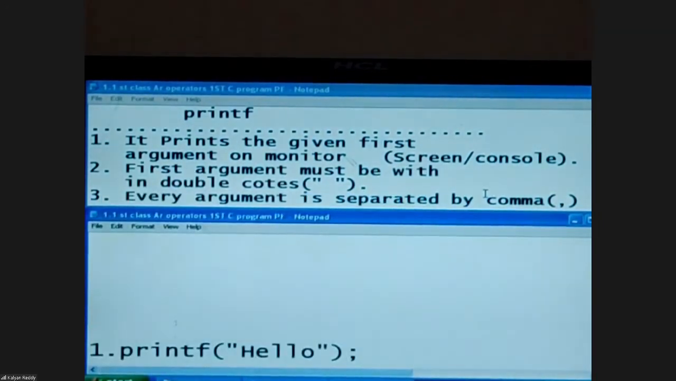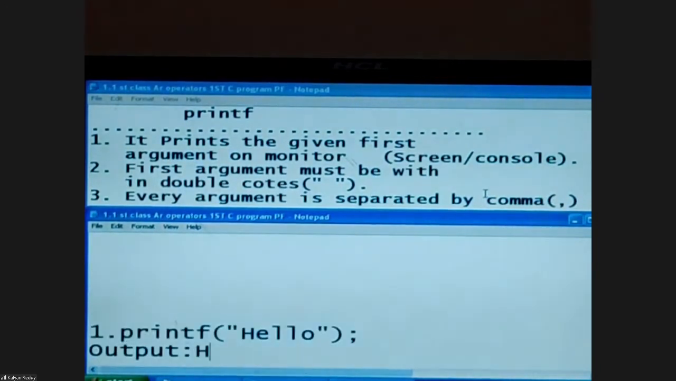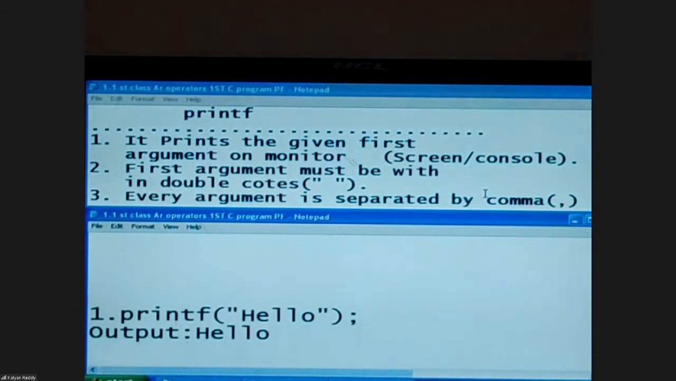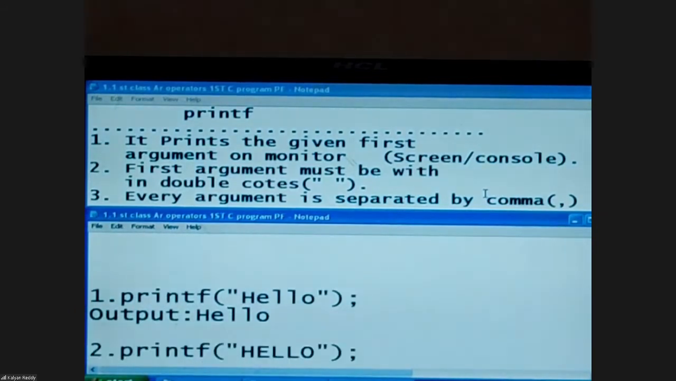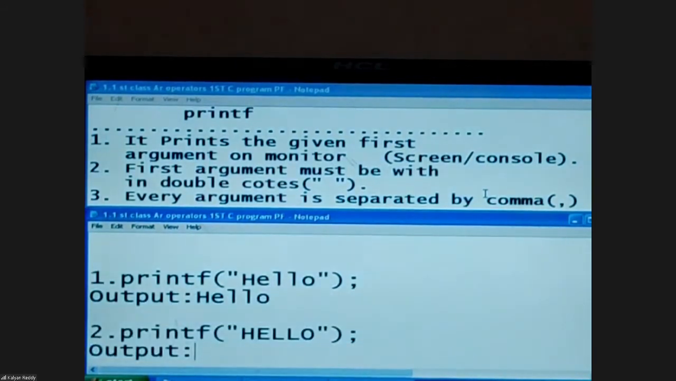Hello. Here, how many arguments are given? Only one. First argument must be within double quotes. Within double quotes, information is printed as it is. So output on screen is hello. And the cursor blinks here. If you give another print statement, that will start to print from here itself. Next, given a printf statement like this, the output is the same in capital letters. Here I gave small, here capital. Now capital letters HELLO.